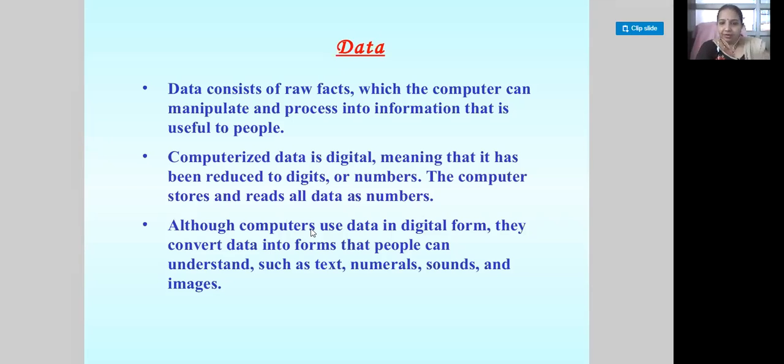When I am putting information into it, it is changed by the system into a language that the system understands, that is only the binary number language, and the system converts those numbers into text, numerical values, sounds, and images that are understandable by the user.